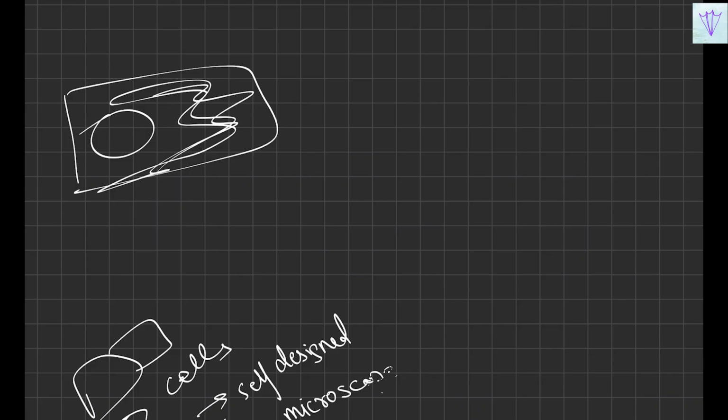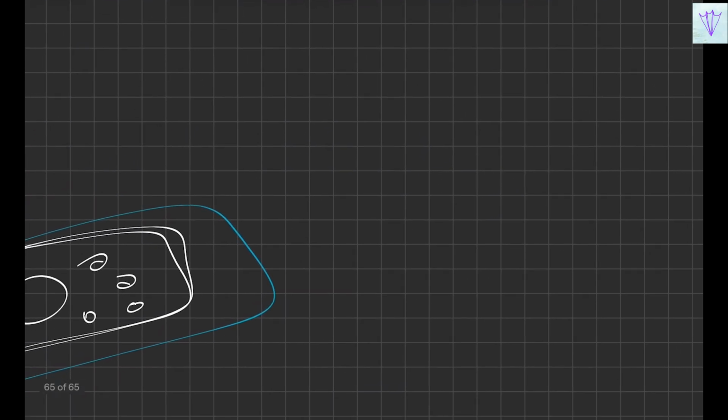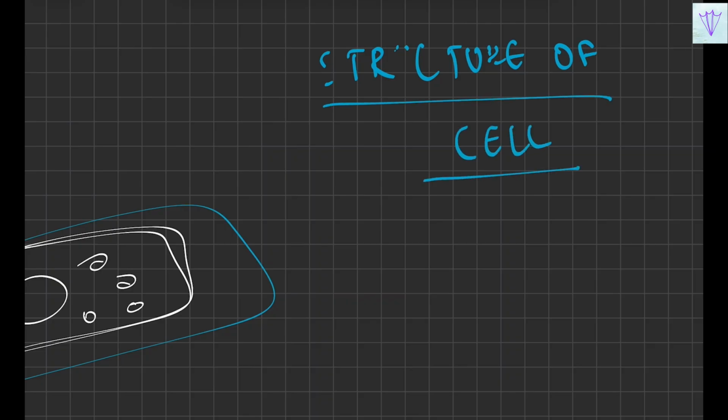So in this chapter, we are going to dwell even deeper and understand all the organelles which are present in much more detail, what the material is with which the cell membrane is made, and where we can find the cell wall. All these things we'll study in much more detail in this chapter. So first we'll be starting with the structure of the cell.